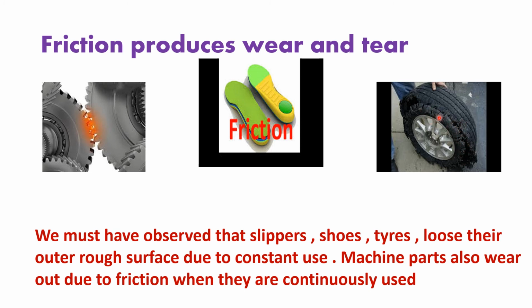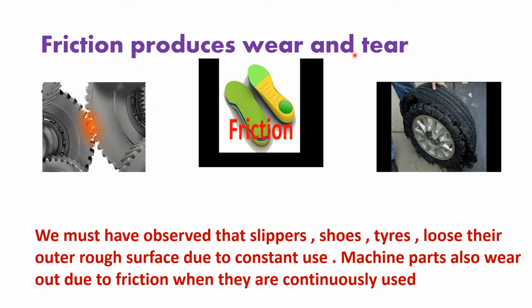Because of constant rubbing and friction, this tire has worn out. Even the machine parts, when they are rubbed against each other, tend to wear out. We must have observed that slippers, shoes, tires lose their outer rough surface due to constant use. Machine parts also wear out due to friction when they are continuously used. So this is another effect of friction.